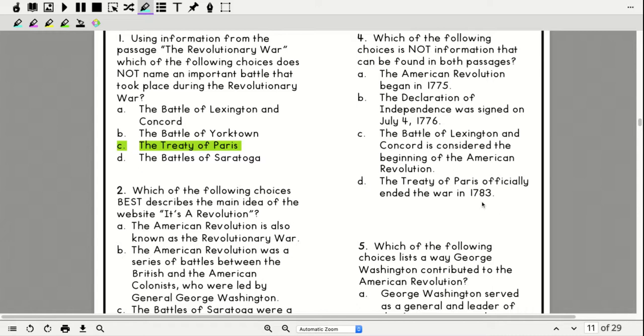So when I go back and look at this packet and my story, I will find that the American Revolution began in 1775. I will also find the Declaration of Independence was signed on July 4th, 1776. Actually, this one is only in one article. It's not in both. And up here, it says which can be found in both passages. So we're going to go ahead and choose the Declaration of Independence because it is only in one, it is not in both.